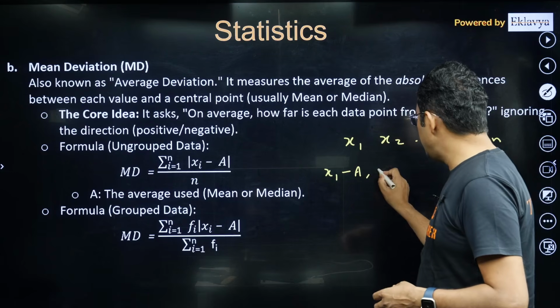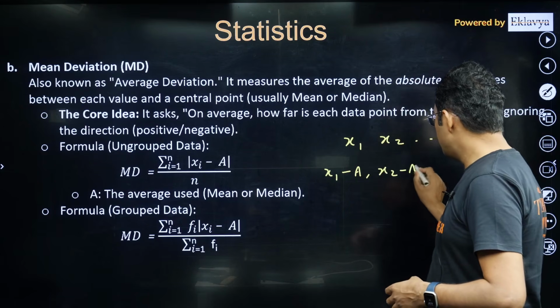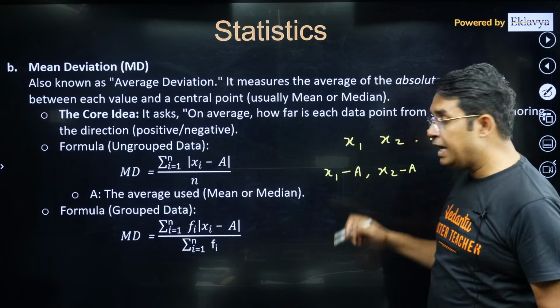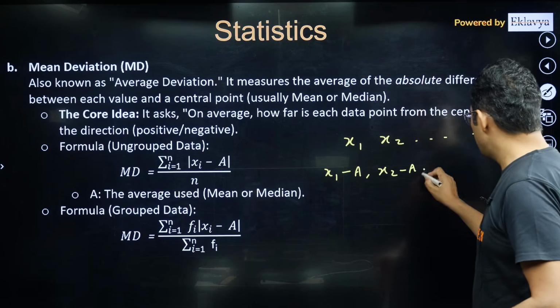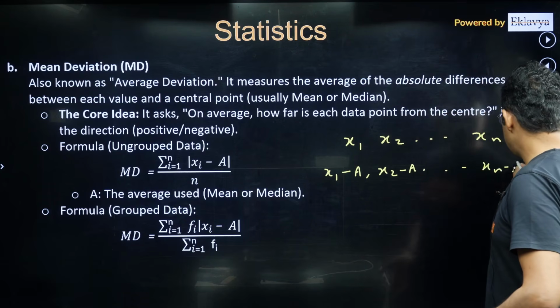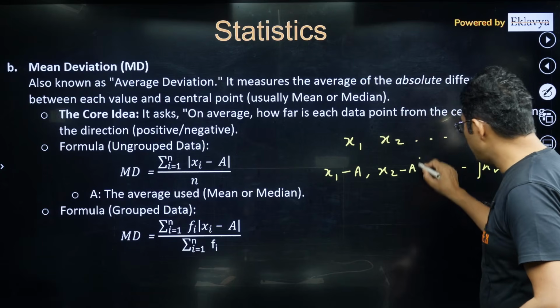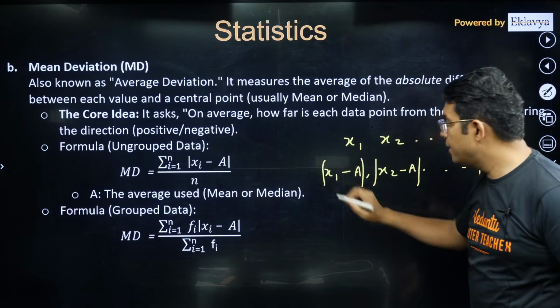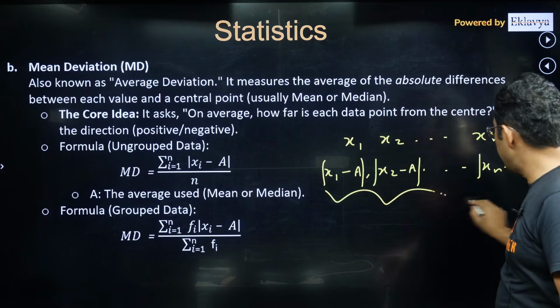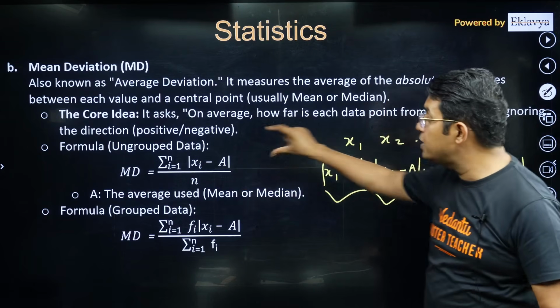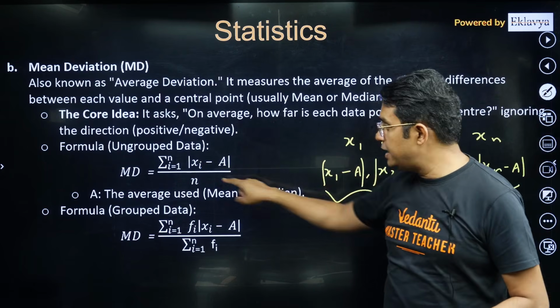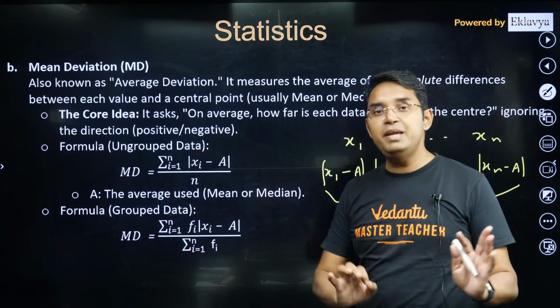All the data will be subtracted by that value, let's say a. This a can be the arithmetic mean, it can be the median also. We will take the mod of all of them, and then we will take the average of all these values. So the summation of all these mod xi minus a divided by n, that will give you the mean deviation.